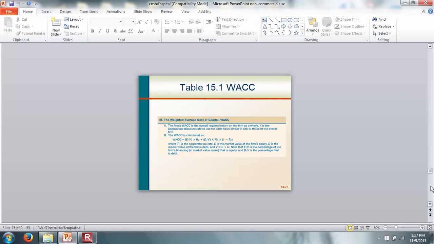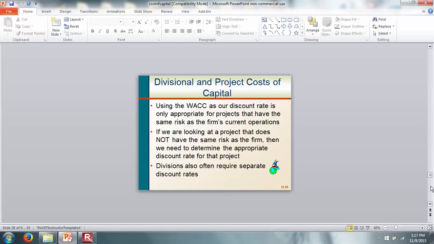Okay. So to summarize, what we did here is we talked about finding the weighted average cost of capital. And what is the weighted average cost of capital? The definition of the weighted average cost of capital is the required rate of return for a firm. And the weighted average cost of capital is the marginal after-tax cost of capital. So that is the cost of the next dollar on an after-tax basis.